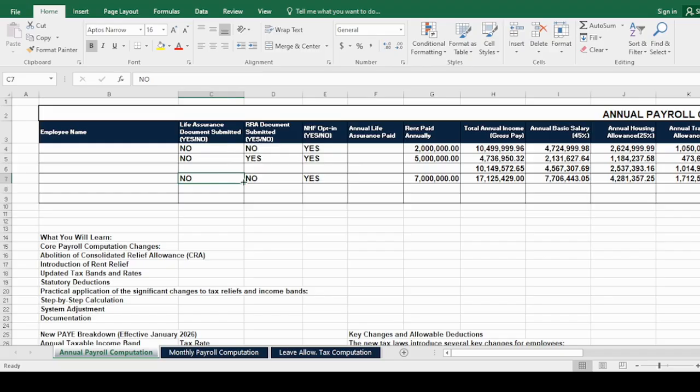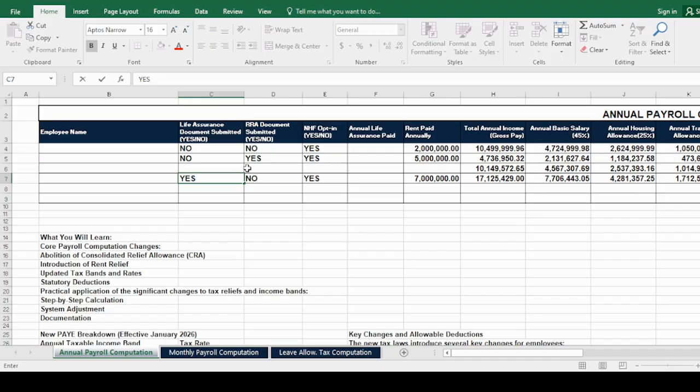Okay, so the error is from this response here. So if we indicate yes for this employee, the figures will change automatically.